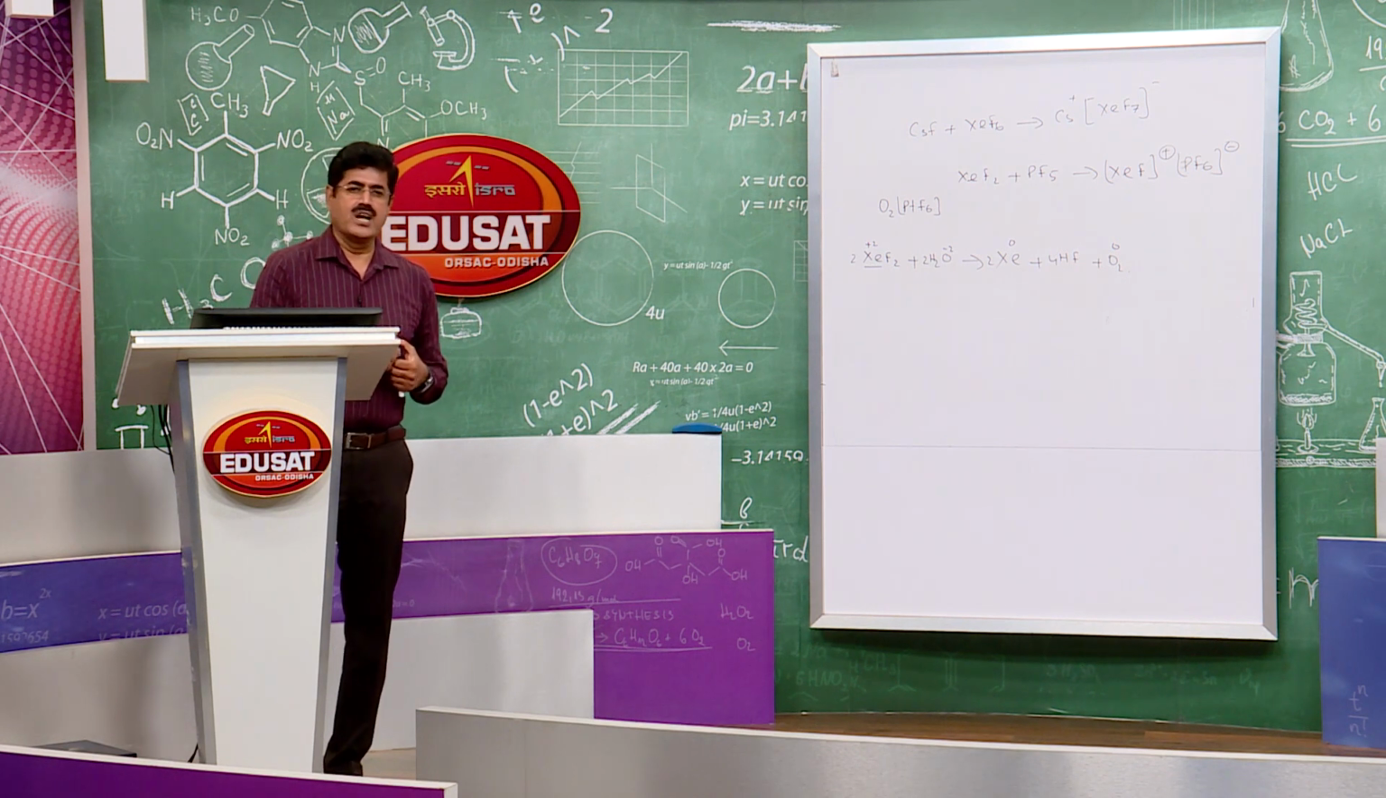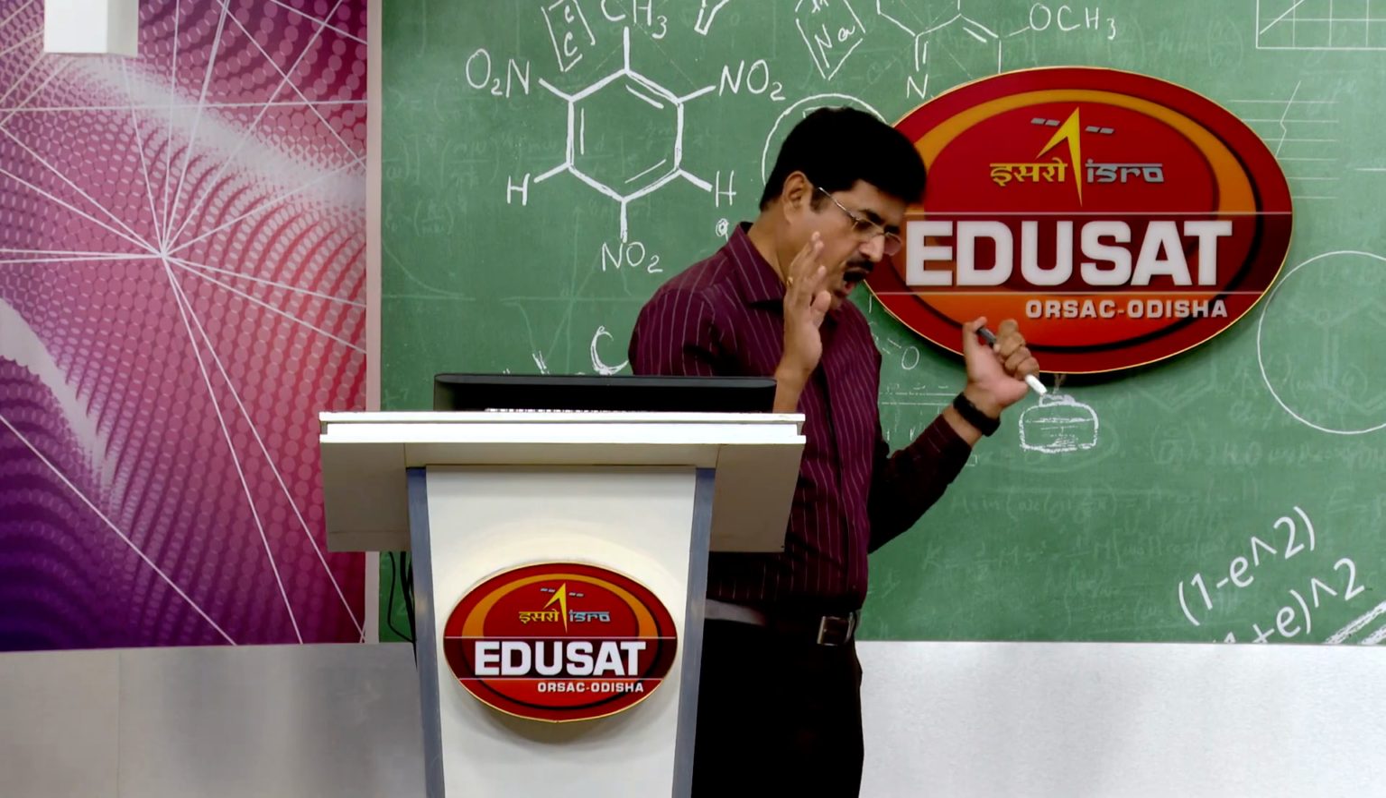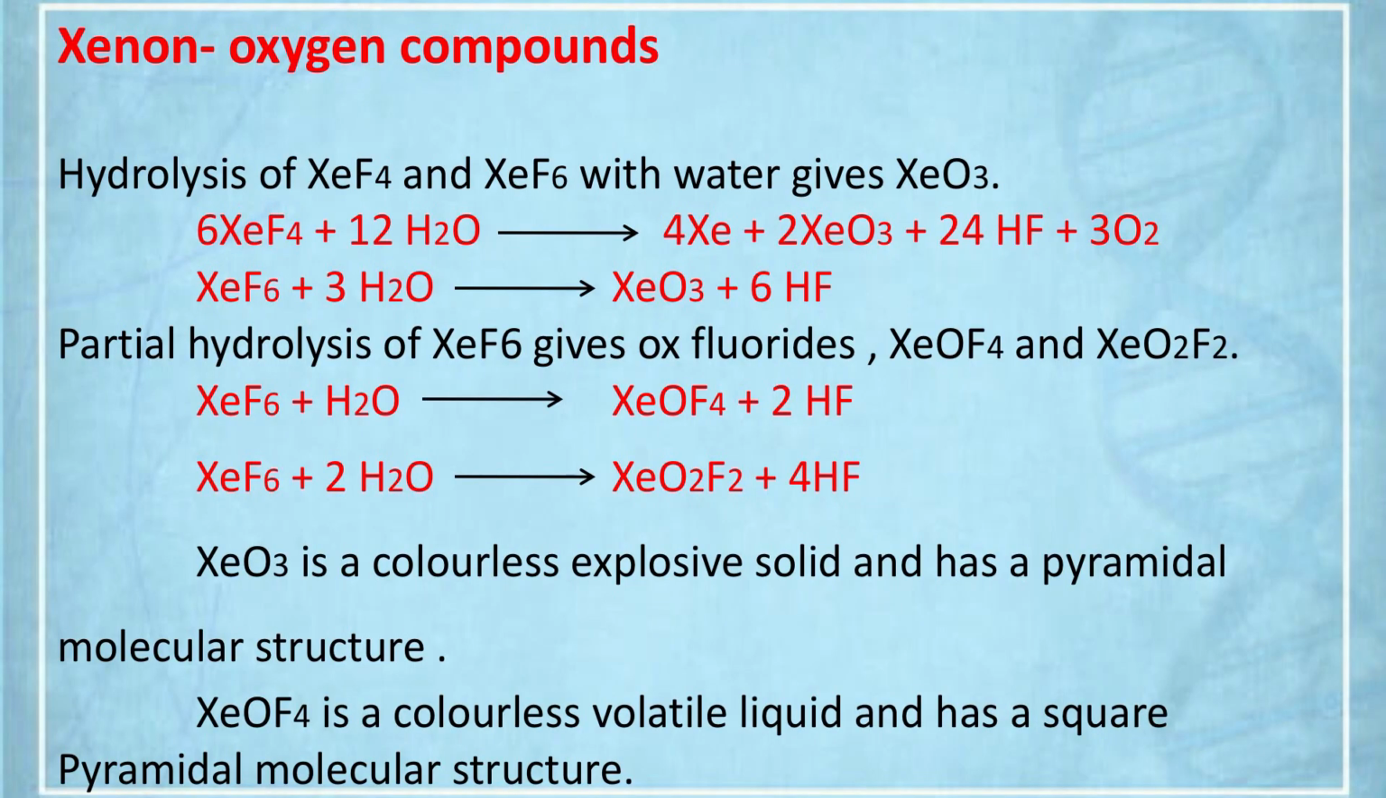Then xenon oxygen compounds. The next compounds of xenon are xenon oxygen compounds. How are they prepared? By hydrolysis of xenon tetrafluoride and hexafluoride. A very important reaction, students. This question has already been asked very often: what happens when XeF4 and XeF6 are hydrolyzed.